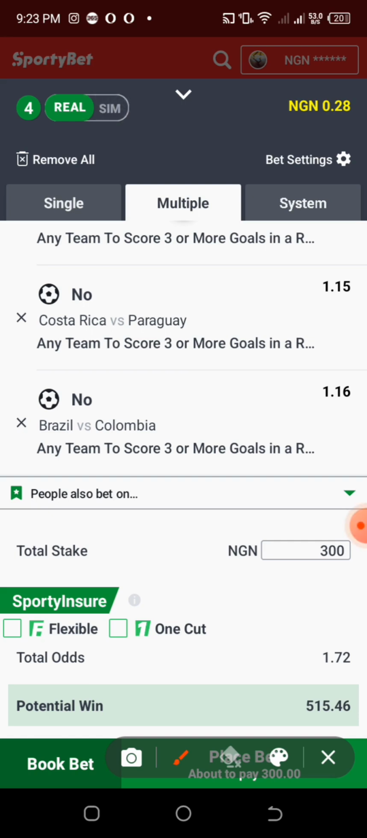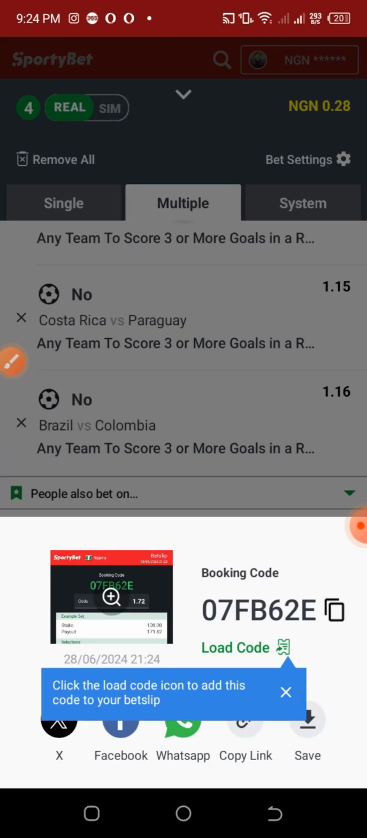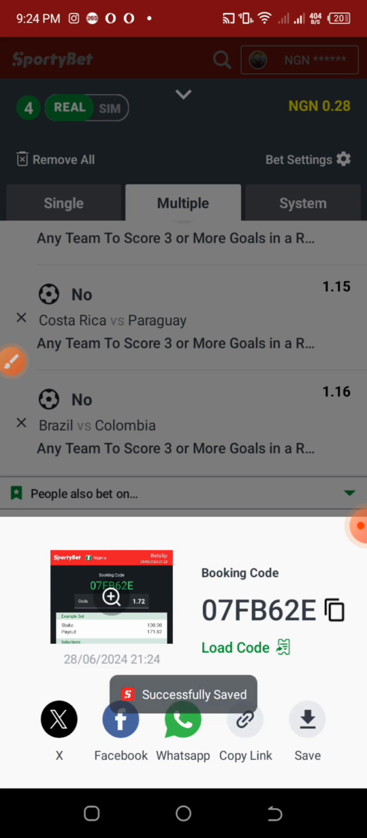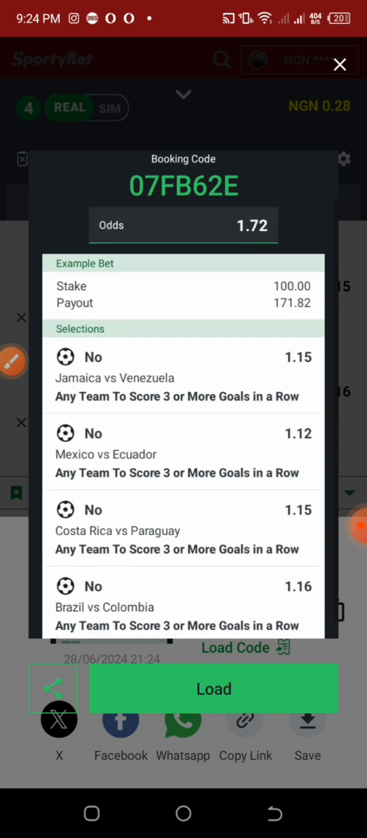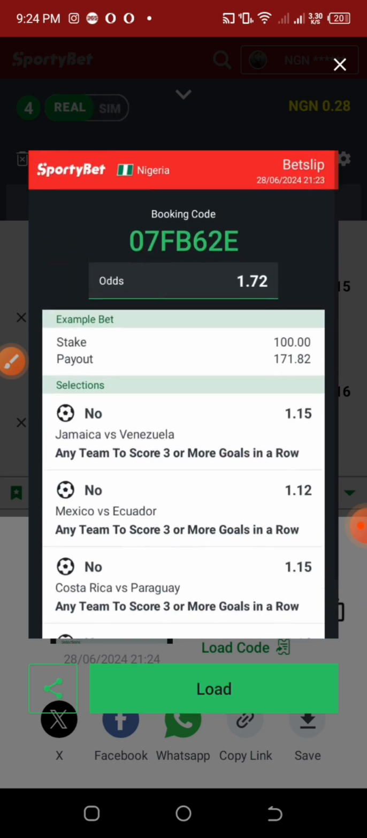I'm going to show you guys the code. This is 1.72. So now let's see the code. So this is the code. We have just 4 games at odd of 1.72.